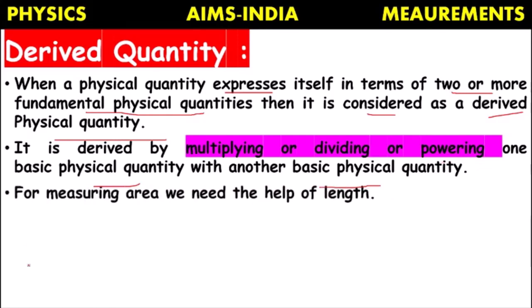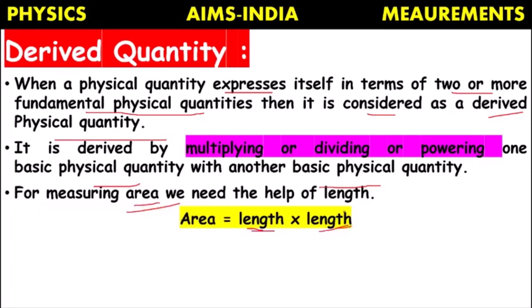Suppose you want to measure the area of a room. How can we measure the area of a room? With the help of the formula, either length into length or length into breadth. Means the quantity area depends on other quantities, length and length, for its complete description. So it does not exist on its own. It has to take the help of other physical quantities. So these kinds of quantities are considered as derived quantities.